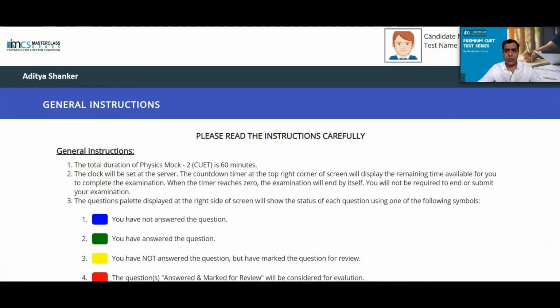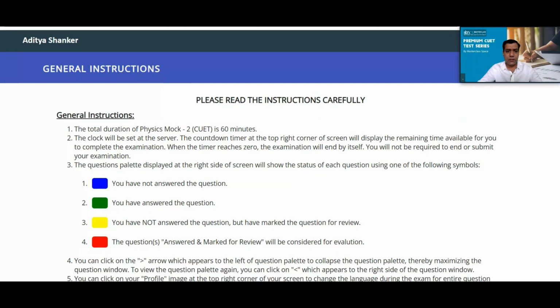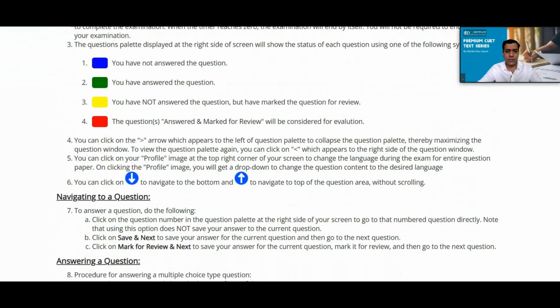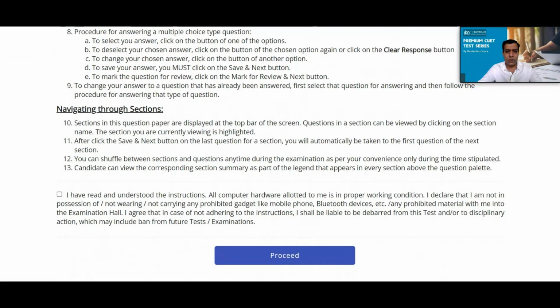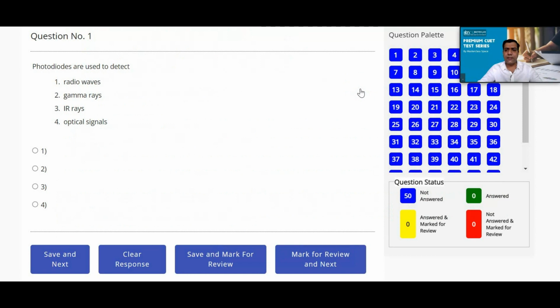Now you can read all these instructions carefully. Once you have read all these instructions, you can click on this box saying that I have read and understood the instructions, and you can proceed. It is saying that the time to complete your test is 1 hour. Once the 1 hour is over, the test will automatically get submitted.